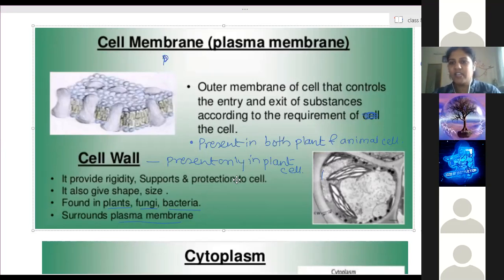And cell wall is actually a rigid structure. It is made up of dead components. So it will allow everything to go in and out. Cell wall is necessary for the plants because plants cannot move in adverse conditions, like temperature change, wind, or rainy season. At that time, they can't move and protect themselves. So protection is needed from these adverse conditions to survive, to stay stationary, to stay without bending. For that reason, the cell wall is needed.